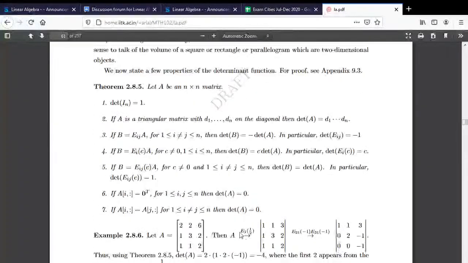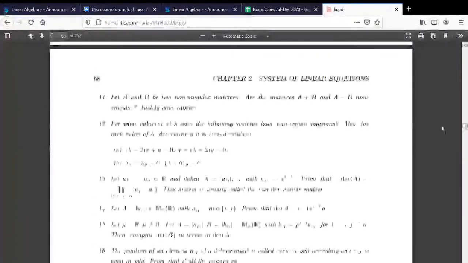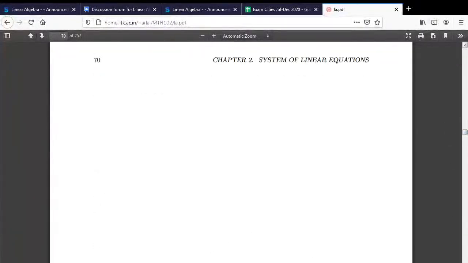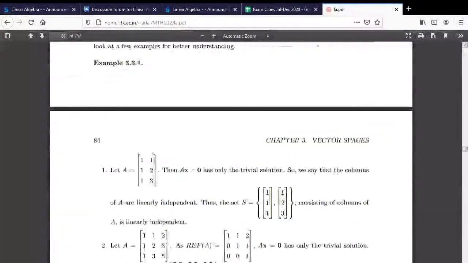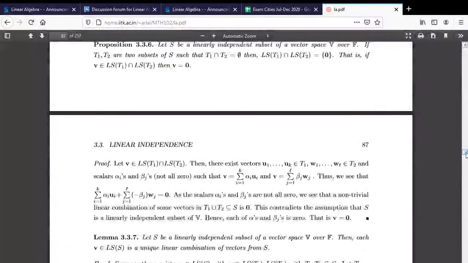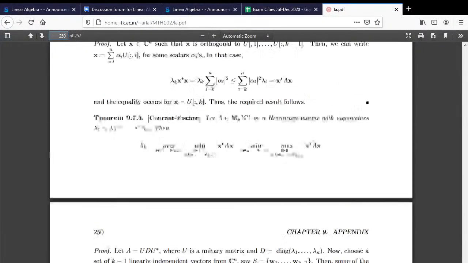Alright. I gave all these things, but if you want to look at the actual proofs of these things, if you are interested and you come from a mathematics background, then I would like you to have a look at the appendix part. So appendix, let me see, can I go to the appendix? It's taking too much time. Is it possible to go directly to 250 maybe? It will be around 250 or something. Alright, so it's before 250.